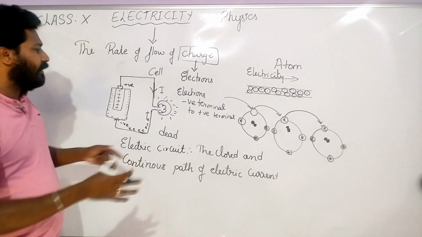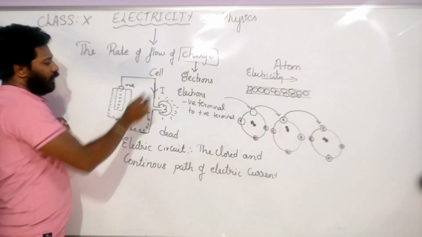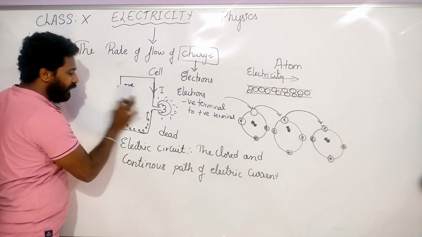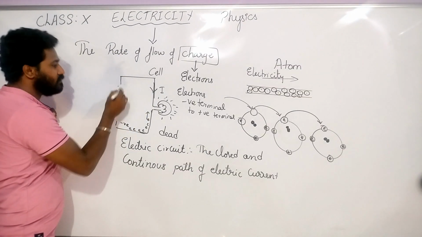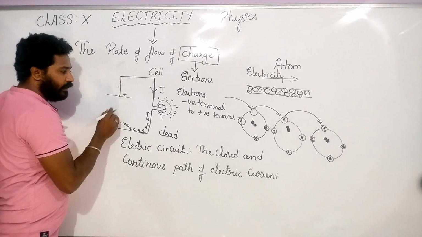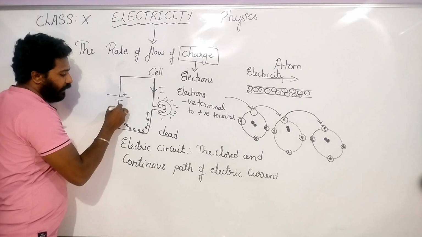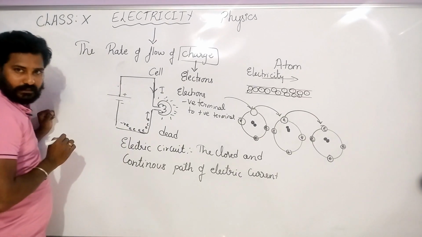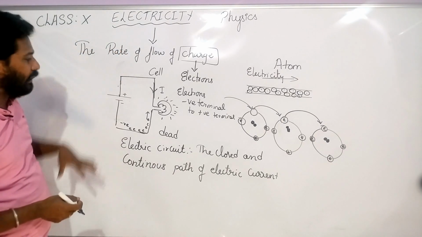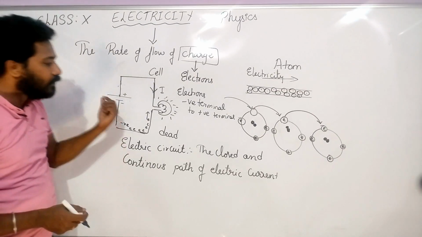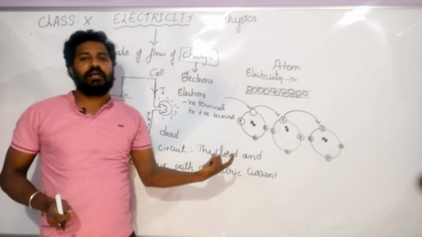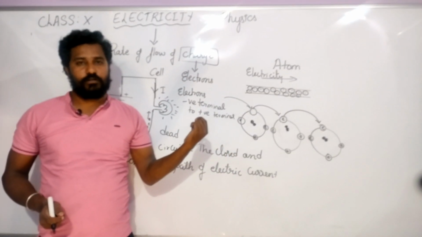Okay, so a closed and continuous path. Here you see the cell; instead of that, I can just add a symbolic representation. What does that mean? The positive terminal we write like this, in a bigger line, and the negative terminal we write like this. So this is called an electric circuit. So what is an electric circuit? The closed and continuous path of electric current is called an electric circuit.